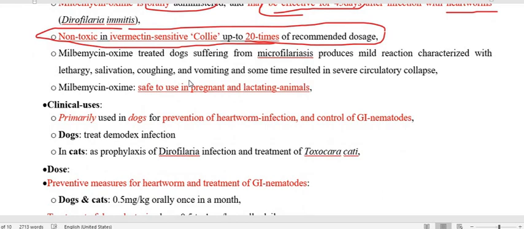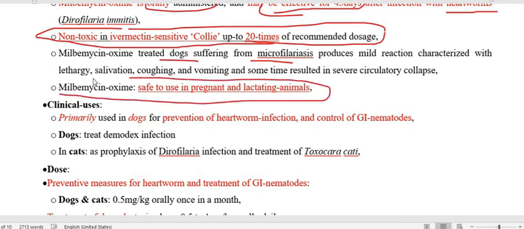Treat the dog for microfilariasis, and milbemycin oxime is safe to use in pregnant and lactating animals. This is very interesting and important: milbemycin is safe to use in pregnant and lactating animals.